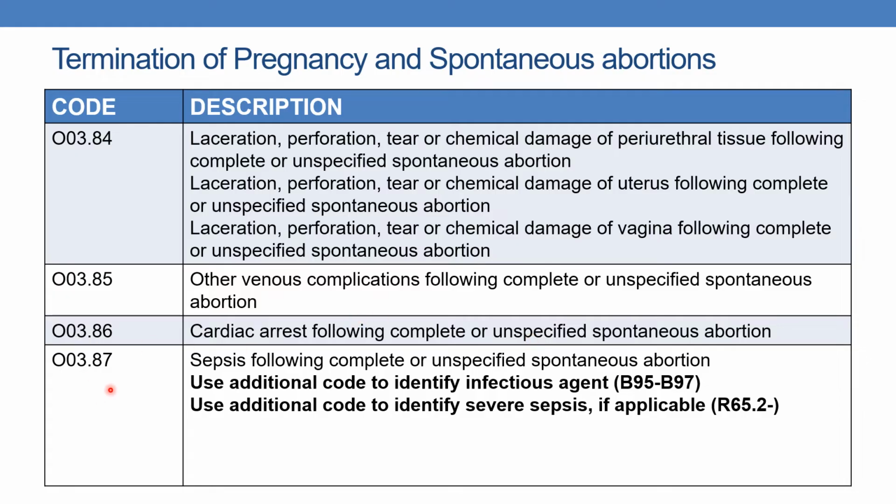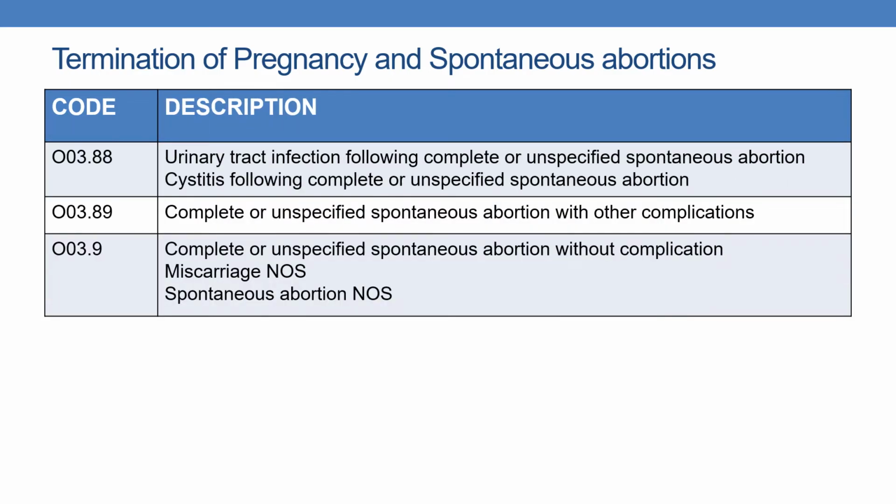And O03.87 indicates sepsis following complete or unspecified spontaneous abortion. Whenever we are coding sepsis, use additional code to identify the infectious agent and R65.2 to identify severe sepsis. And whenever we are coding severe sepsis, you need to code the associated organ failure also. Next, O03.88 indicates urinary tract infection following complete or unspecified spontaneous abortion.